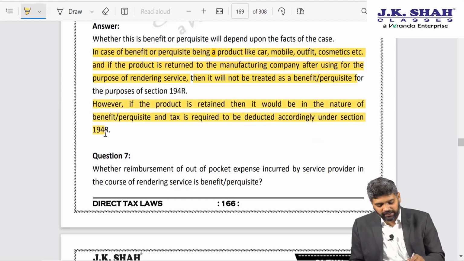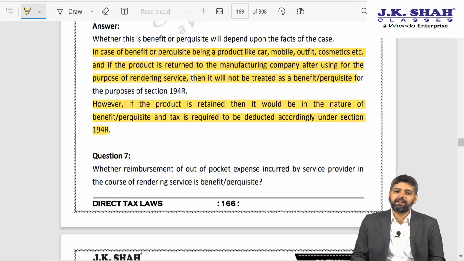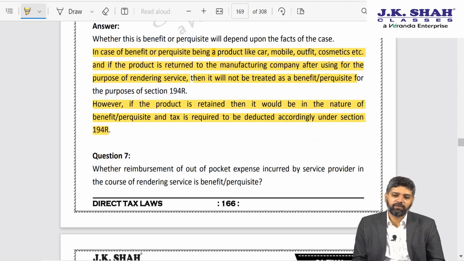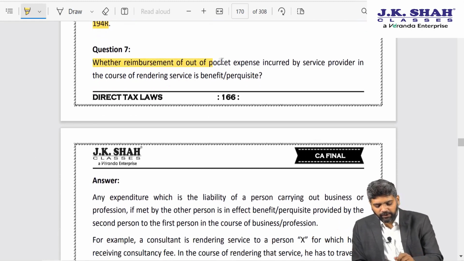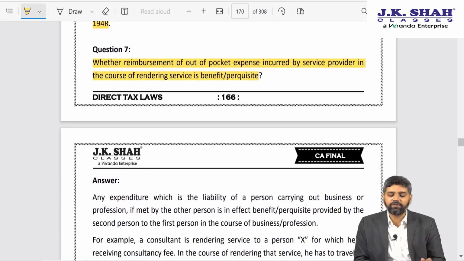But in case they retain it, then it will be regarded as a benefit or perquisite and tax would be required to be deducted at source. I hope this is clear. Next, whether reimbursement of out-of-pocket expense incurred by a service provider in the course of rendering the service is a benefit or perquisite.